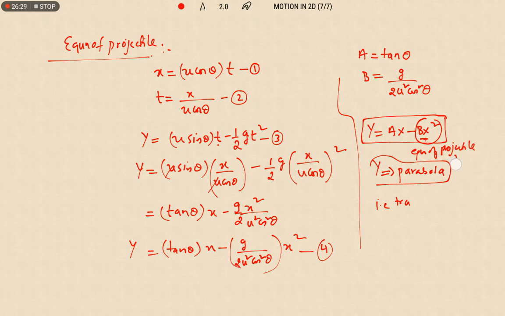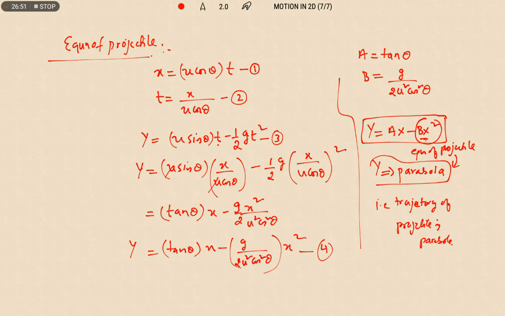So the equation of projectile is the equation of a parabola, that is, the trajectory of a projectile is a parabola. So this is about the equation of projectile.